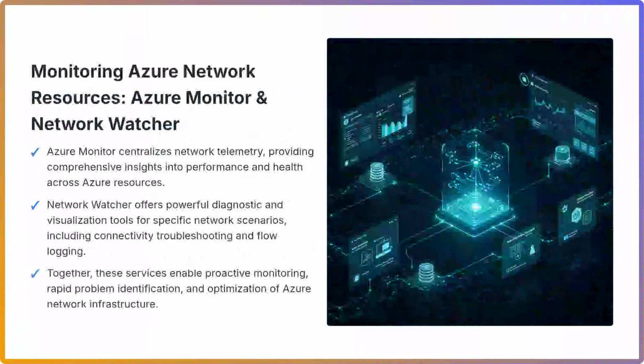This enables rapid identification and resolution of network-related problems. Together, Azure Monitor and Network Watcher offer a robust, integrated approach to ensuring your Azure network resources operate optimally, providing the visibility needed for continuous optimization and robust incident response.